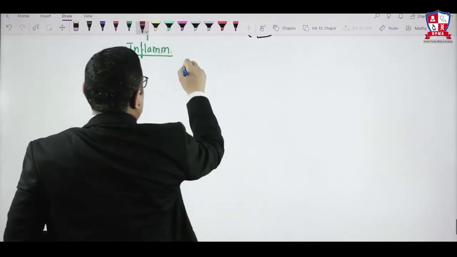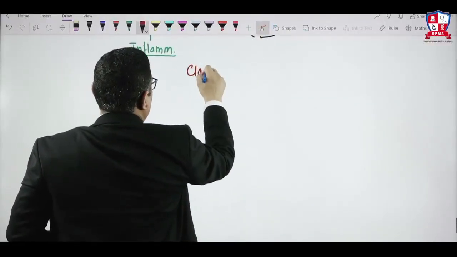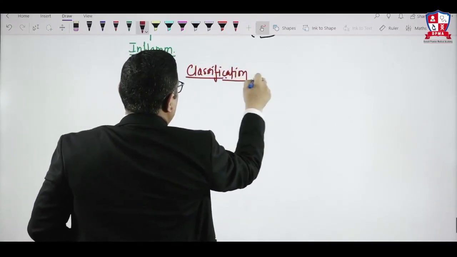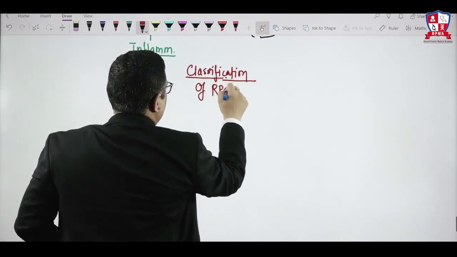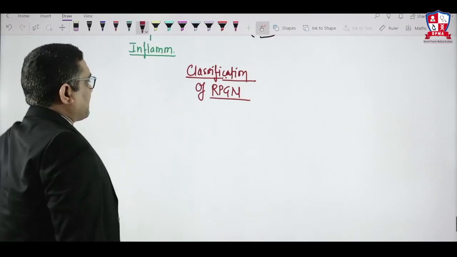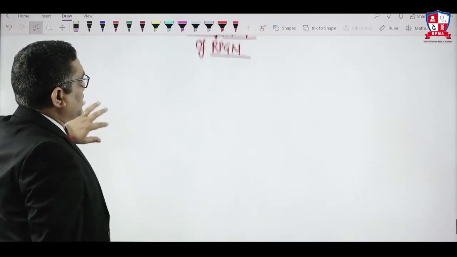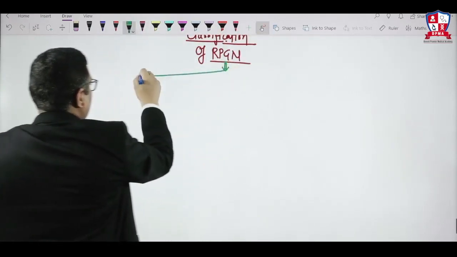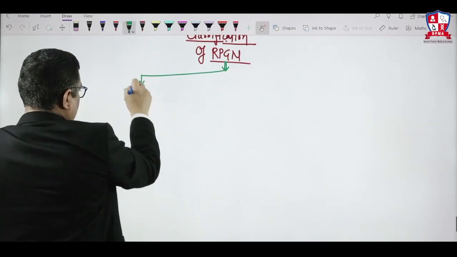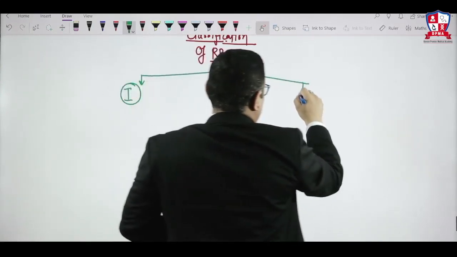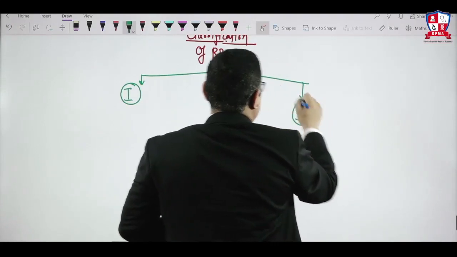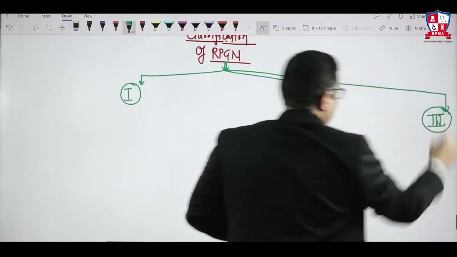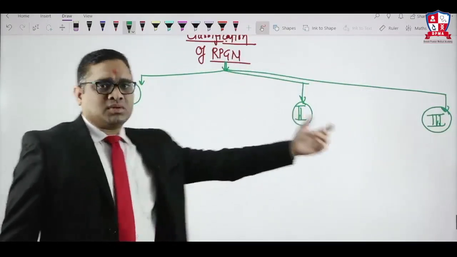So what is the pathological classification of the RPGN? When we talk about classification of rapidly progressive glomerulonephritis, we can divide RPGN into three: RPGN type 1, RPGN type 2, RPGN type 3.